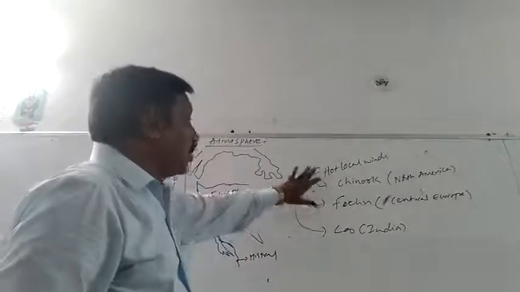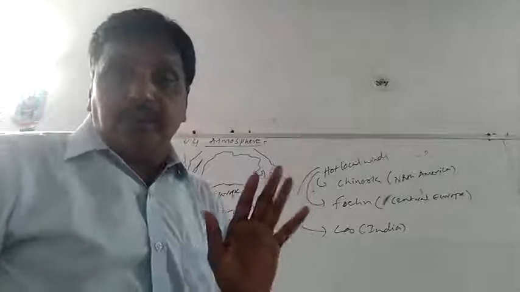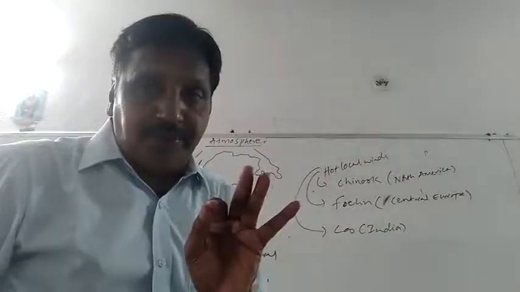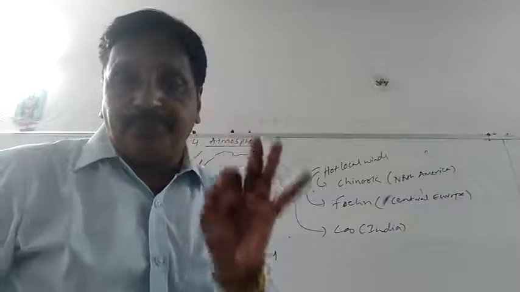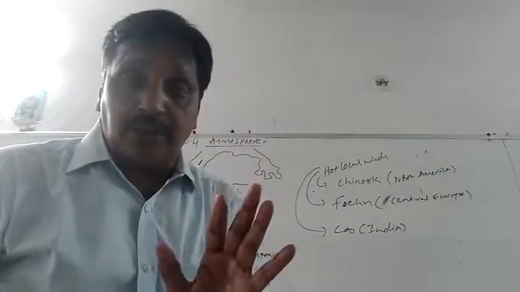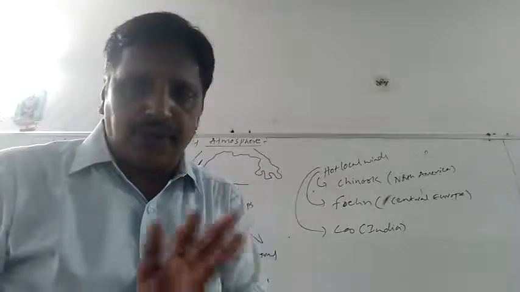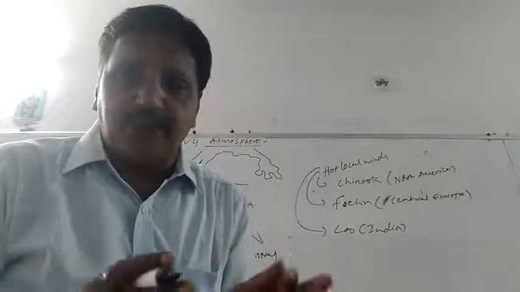There are these hot winds, and apart from this, there are other hot winds also. For example, Simoom in Saudi Arabia, Yoma in Japan, and also Nor'wester in New Zealand. They are also hot local winds only. In New Zealand the Nor'wester will be blowing, Yoma will be blowing in Japan, and Simoom will be blowing in Saudi Arabia.